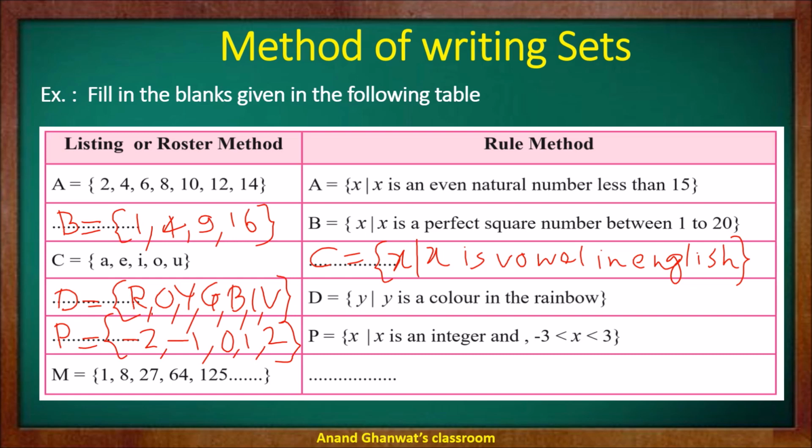So how can this set be written in the rule method? By the rule method we can write it as M is the set of elements x such that x is equal to the cube of n, and n belongs to capital N. So in this way you are observing how to write a set by the listing method and how to write a set by the rule method.